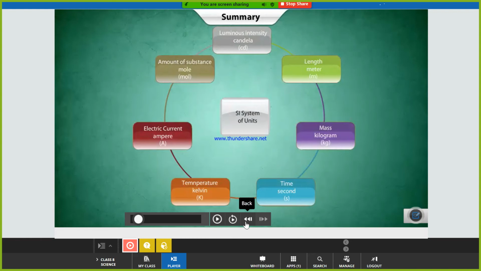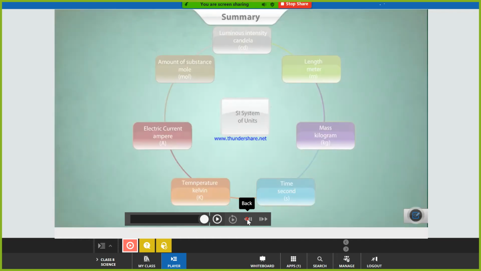Then next, there are multiples and submultiples for length, mass, and time. Multiples mean larger units, like 10 to the power 3, 10 to the power 2. Submultiples mean very small units. So next we will go.